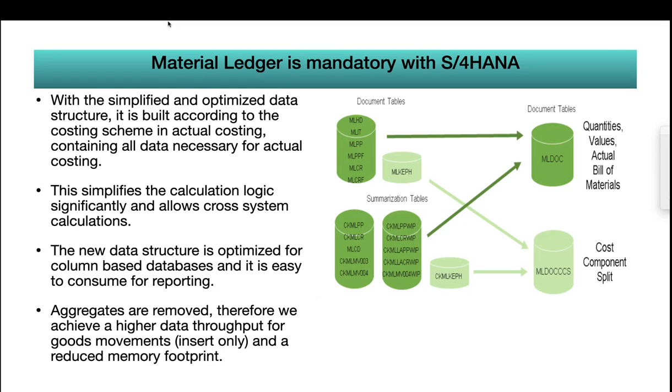If you see the left side, there are many summarization tables. Everybody is aware that all the index tables and summarization tables are gone because of the new architecture. They're no longer needed. Some other tables specially designed for material ledger are combined into one table. MLHT, MLIT, MLPP, MLPPF, MLCR, MLCRF, all of these are merged into the MLDOC table. It's a single table.